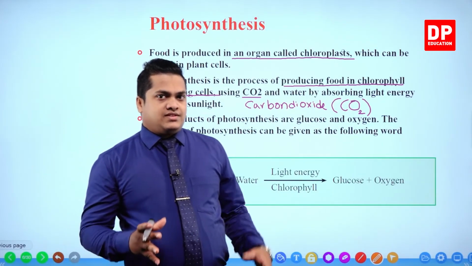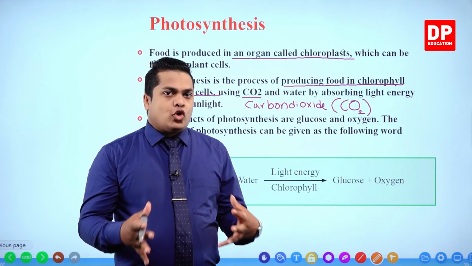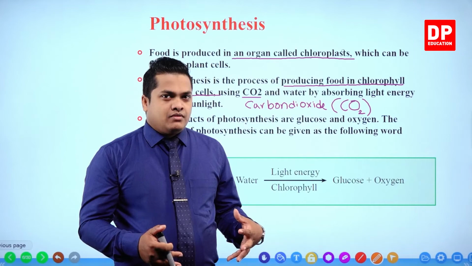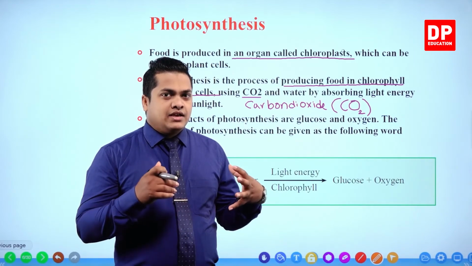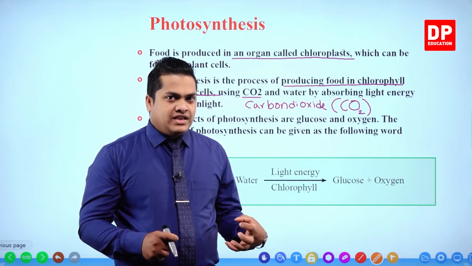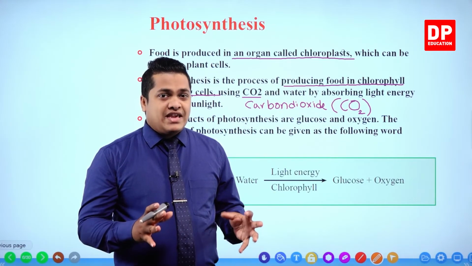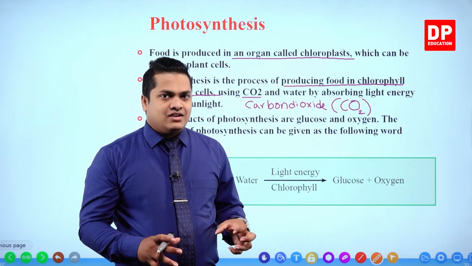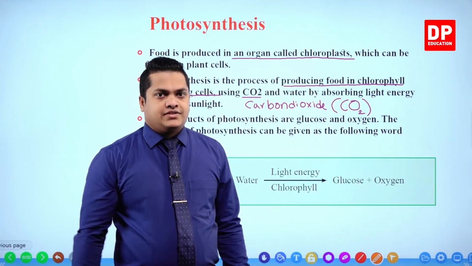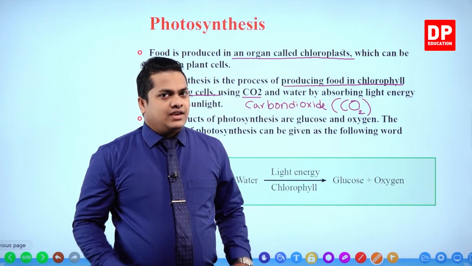So photosynthesis is the process of creation of food within chlorophyll containing cells by utilizing water and carbon dioxide as the main raw materials, and by absorbing light energy received from solar energy or sunlight. This is what photosynthesis means in simple terms.